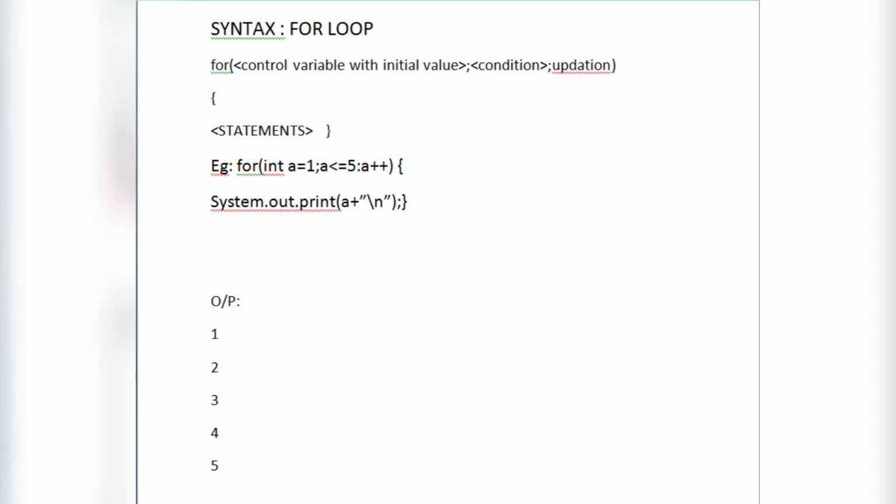So after the update 1 becomes 2, and here it checks 2 less than equals 5, yes, so it prints 2, breaks a line, again prints 3, breaks a line, again prints 4, breaks a line, and when it comes to 5, after printing 5 it goes to the update part where it becomes 6, and then comes to the condition part where it checks 6 less than equals 5. 6 is not less than equals 5, so the condition fails, and thus the loop is terminated.